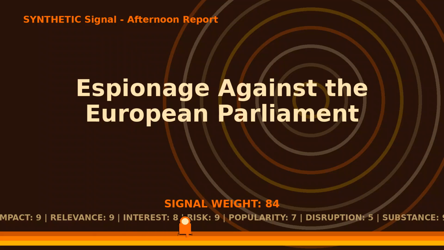Citizen Lab has identified that a member of the European Parliament Committee tasked with investigating spyware was targeted by the Pegasus surveillance tool. This represents a significant breach of the legislative body's digital integrity. The investigation confirms that high-level political figures investigating the use of clandestine monitoring software are themselves being monitored.